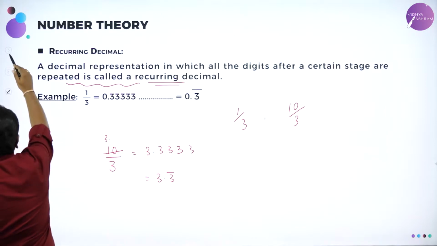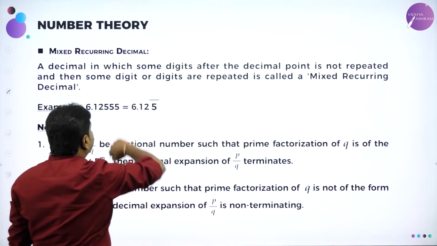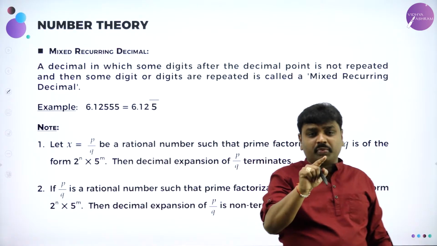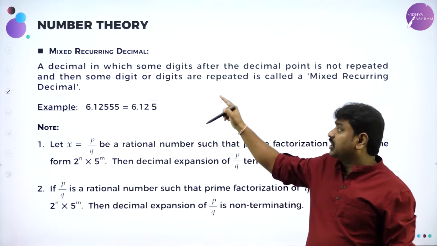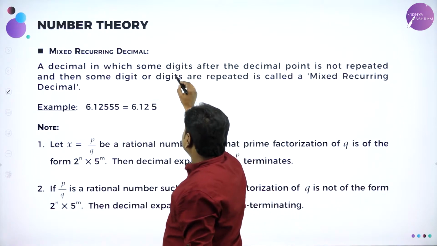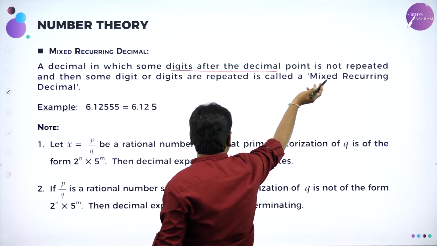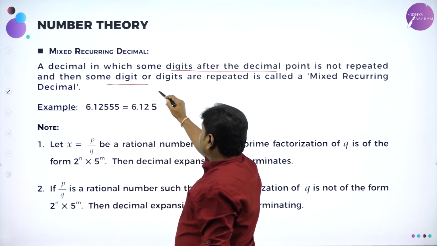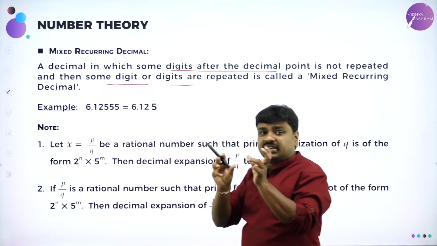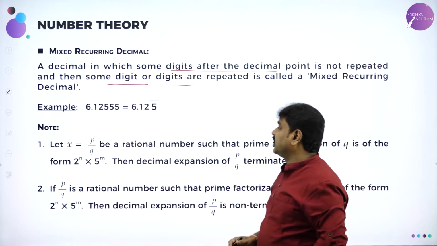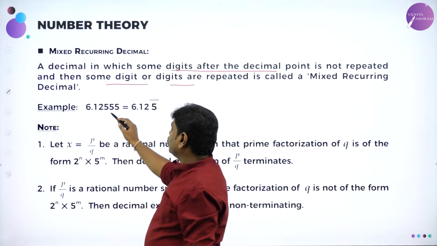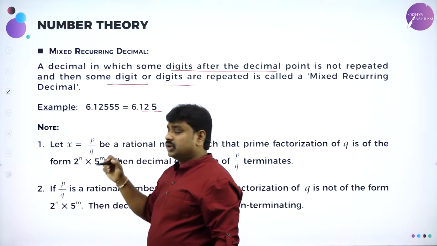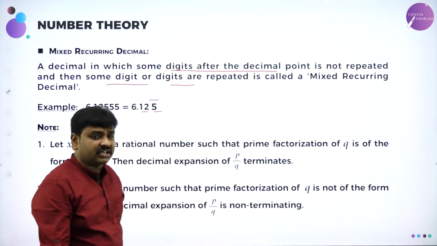Now in this we have mixed recurring decimals. Very interesting. See, when I take 1/3, 0.33, the same number repeats. But in a mixed recurring decimal, some digits after the decimal point are not repeated, then some digit or digits will be repeated. After a certain decimal, they will not repeat. Then again they will start repeating. See, 6.12555. So after 12, this repeats. After a certain digit, repetition occurs.